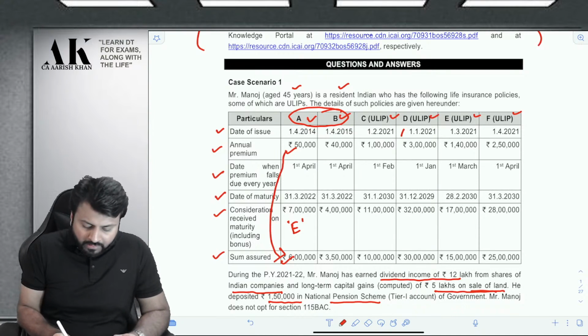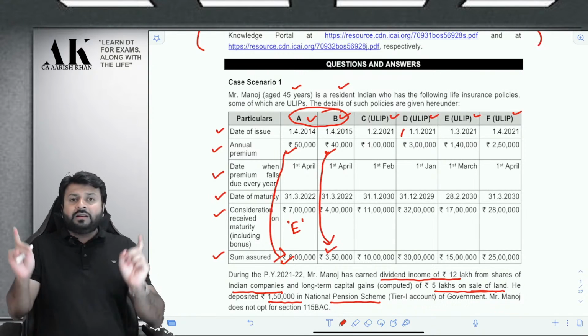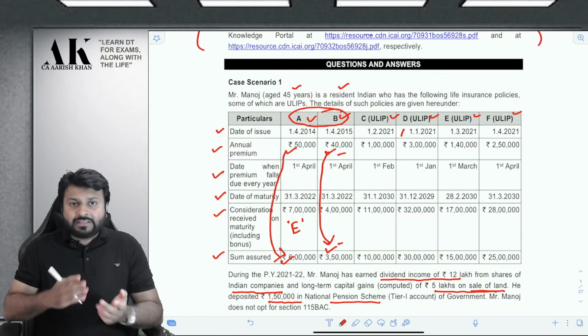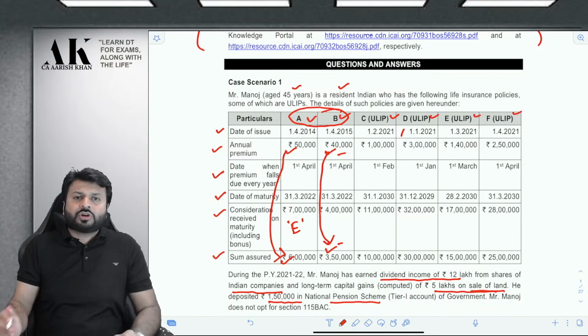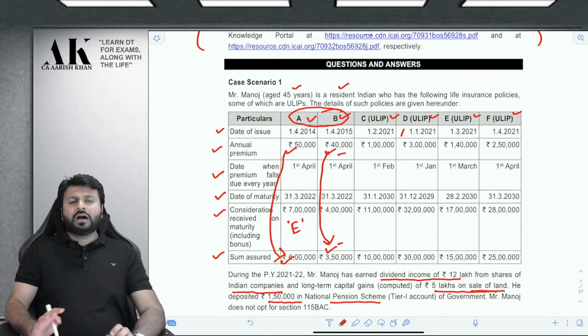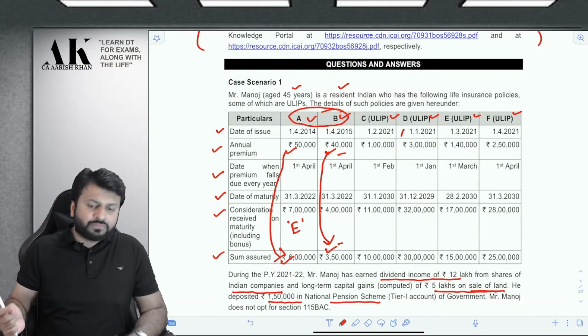Now, second policy, 40,000 and 3,50,000. So 40,000 divided by 3,50,000 is more than 10% of sum assured. Therefore, it will be taxable. I hope it is clear to all of you. Therefore, out of two, which is exempt? A is exempt. We have answered the first part of the MCQ.